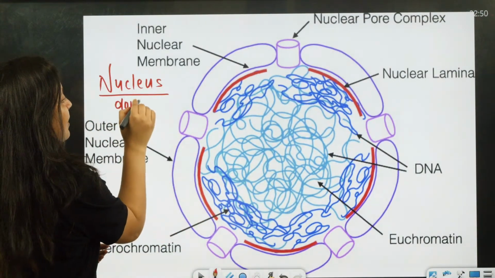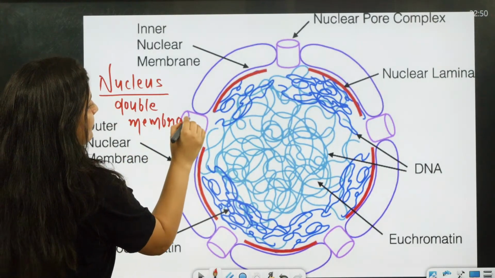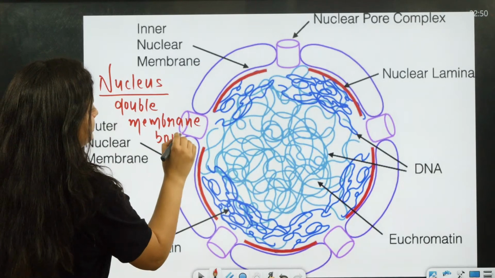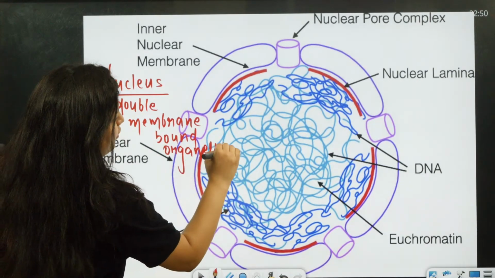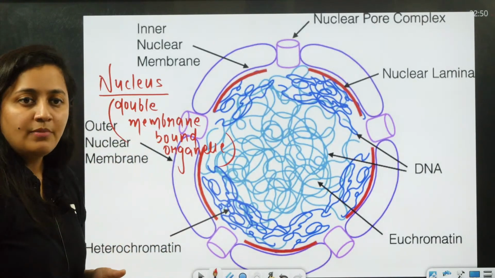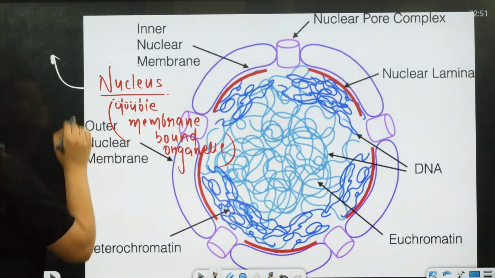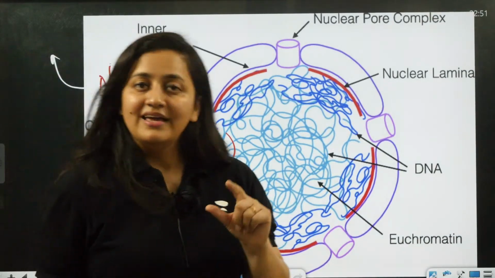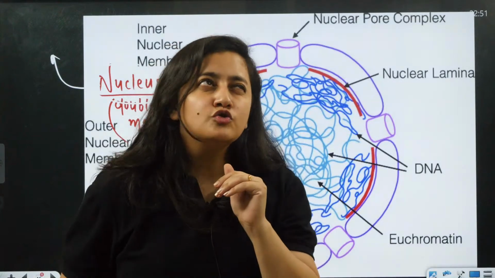and again a double membrane bound organelle. What is it? It is the double membrane bound organelle. And when you talk about the nucleus, first time it was observed by Anton von Leeuwenhoek, a Dutch microscopist.